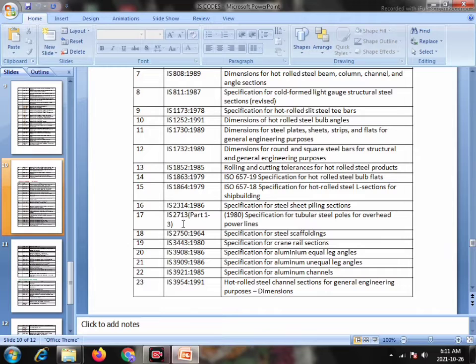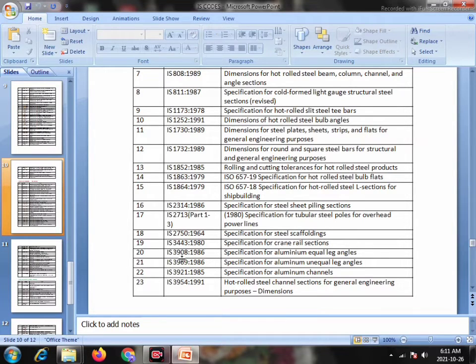17. IS 2713 part 13 1980, specification of tubular steel poles for overhead power lines. Serial number 18. IS 2750 1964, specification of steel scaffolding. 19. IS 3443 1980, specification of crane rail section.